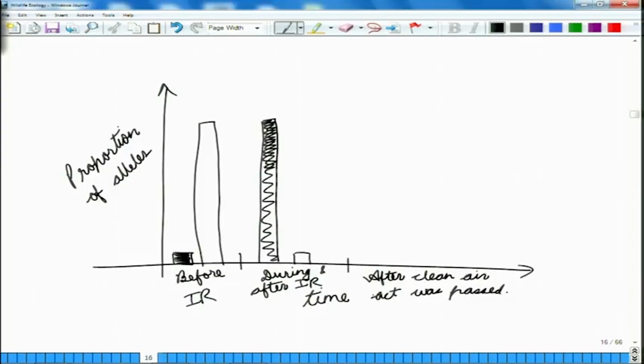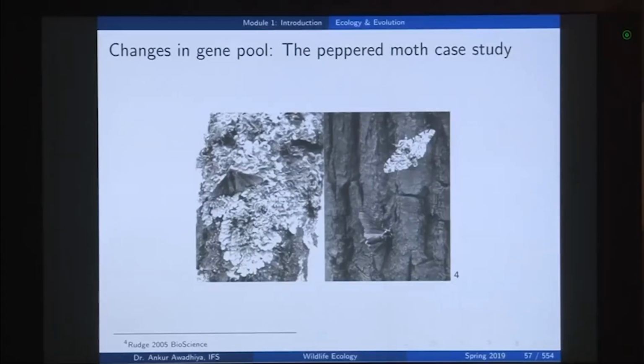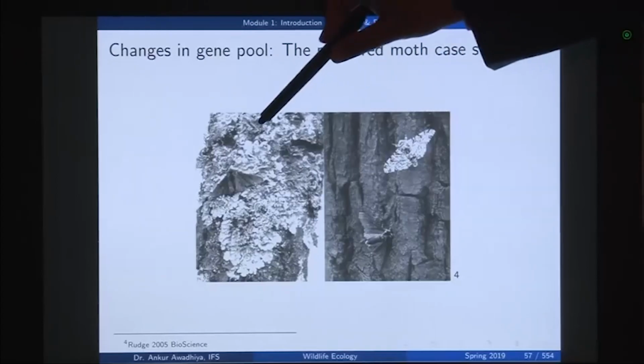Now, once we had quite a lot of air pollution and we had situations of public outcry, especially after the great London smog, we had the passage of the Clean Air Acts, through which the amount of pollution in the air was regulated. Once that happened and once the air cleaned up again, the situation again reverted back to this situation.